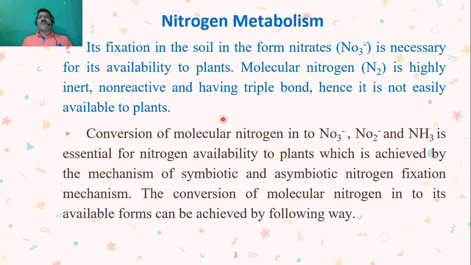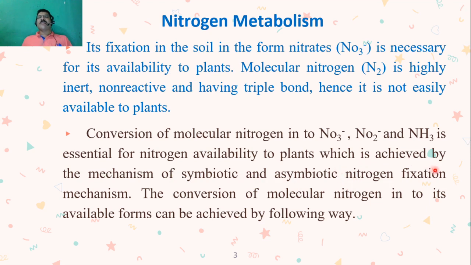If N2 is converted into nitrates and nitrites and then ammonia, then only can the plant absorb that nitrogen. So how will it be converted? There are two mechanisms for that: symbiotic and asymbiotic nitrogen fixation.